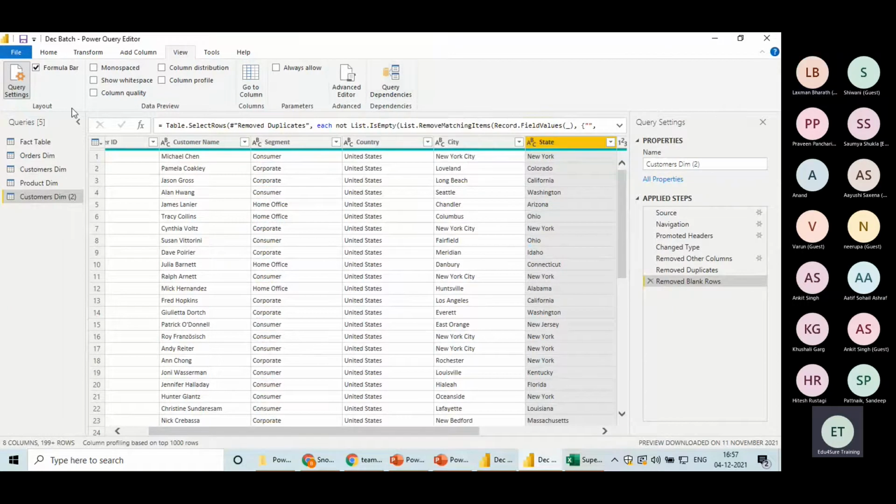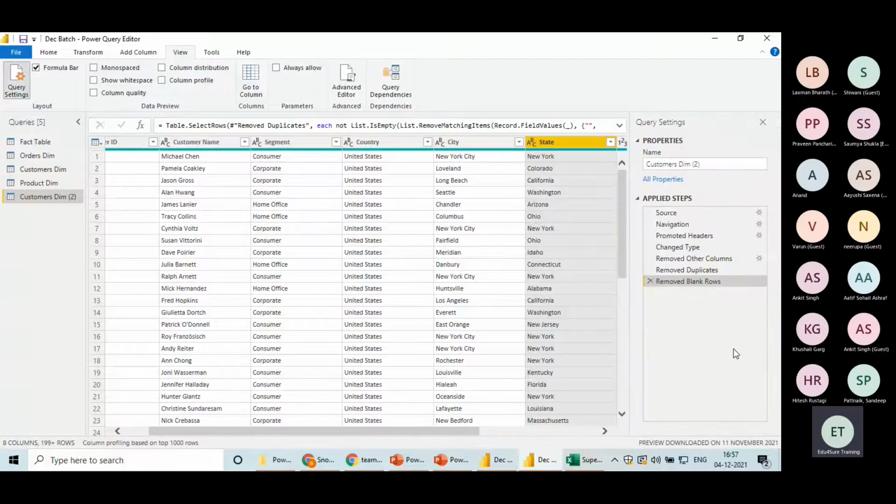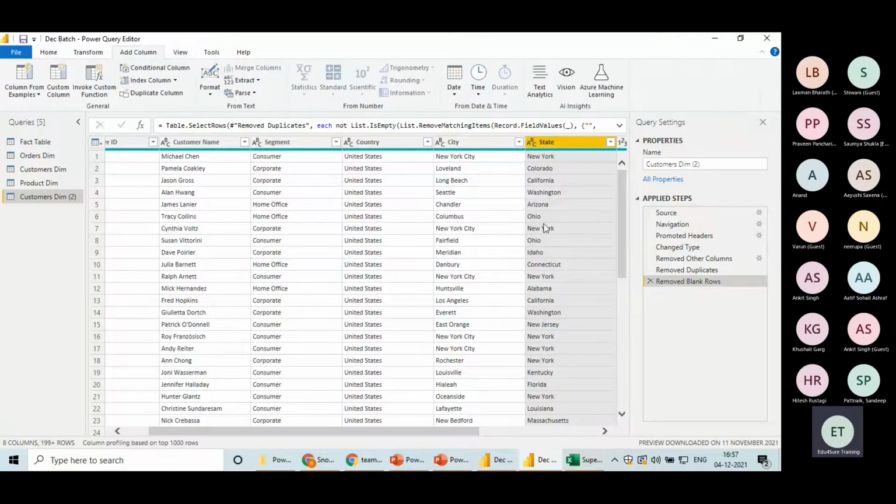So view settings is nothing but what all you can bring on your screen, what all you can turn off to keep it clean. Like we have view option in Excel. And what is query settings? If you close this section and you want to bring it back, you can click on query settings, your query settings section will come. Right? This is not required, tools and help. So we will thoroughly talk about home, transform, and add column. Correct, everyone?